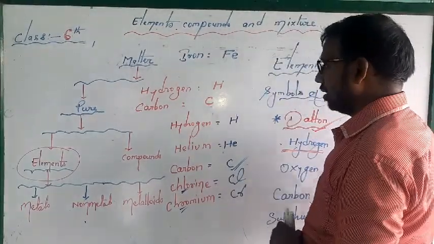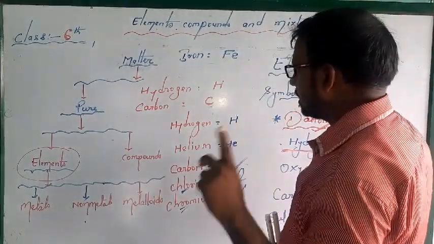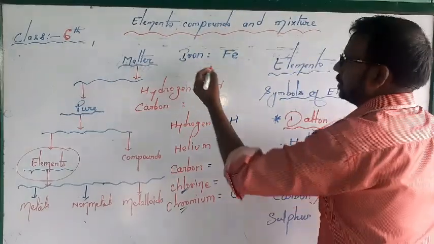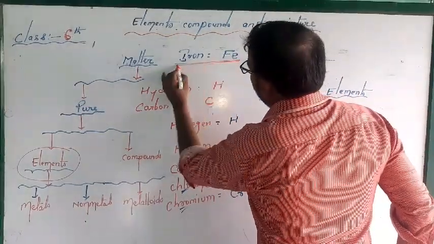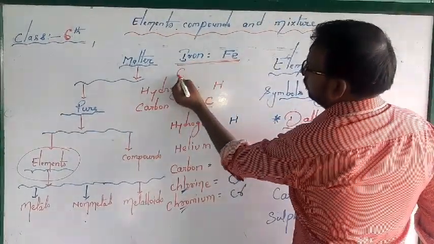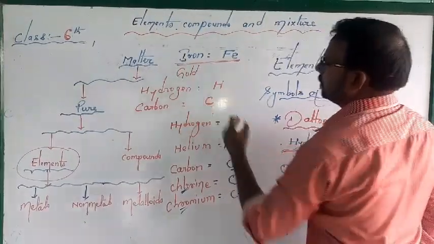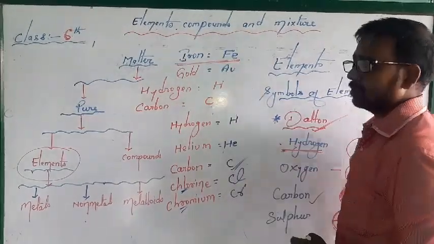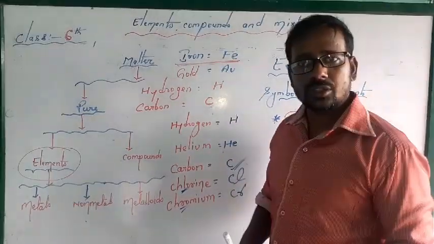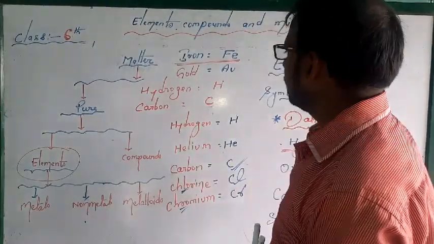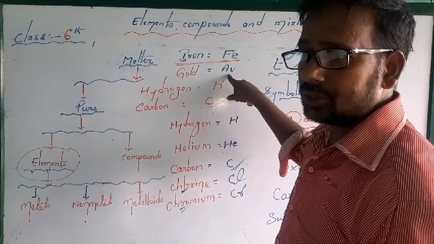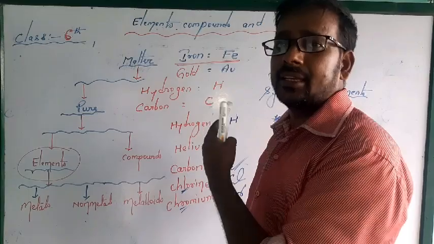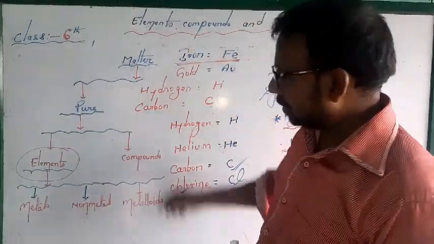Again, one more thing we will discuss. Let's see, gold. In the case of gold, the symbol we write is Au. Again, the question is in your mind, sir, gold starts with G, you have written Au. Actually, its Latin name is aurum, and from that name the symbol Au is taken. So please write it down in your copy.